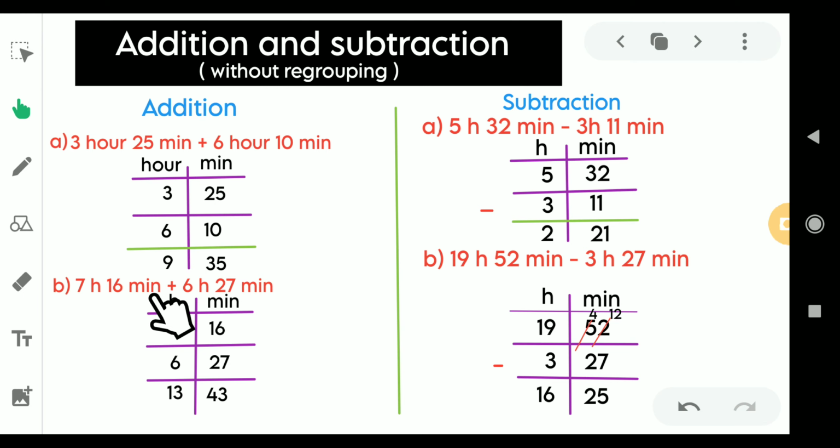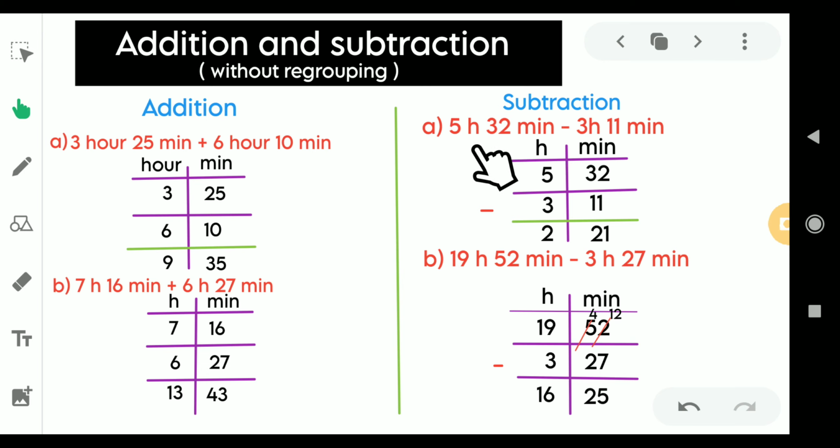It is 7 hour 16 minutes plus 6 hour 27 minutes. Similarly, we make two columns of hour and minute respectively, and we write 7 and 6 in the hour column, and 16 and 27 in the minute column. We add 16 plus 27, it would be 43, and 7 plus 6 would be 13. So the sum of 7 hour 16 minutes and 6 hour 27 minutes would be 13 hours and 43 minutes. Now let us focus on how to subtract.